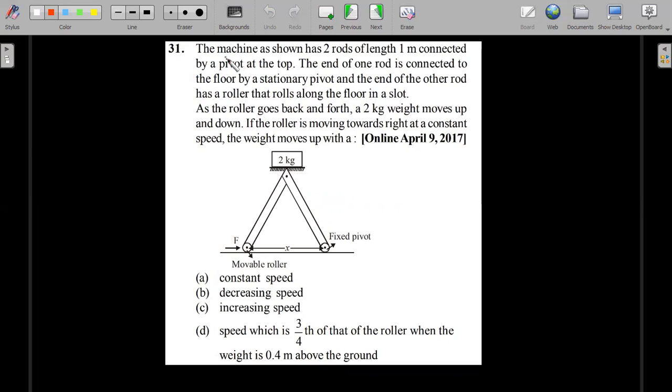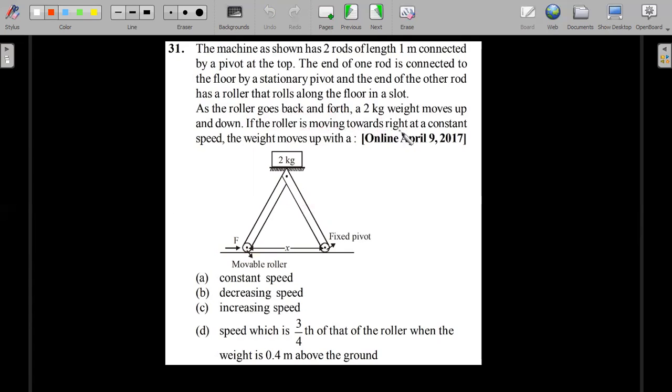So stay back. The machine as shown has two rods, length 1 meter, connected by a pivot at the top. The end of one rod is connected to the floor by a stationary pivot. So this is the fixed pivot, and the other end is connected to a roller that rolls along the floor in a slot. So slot means this cannot move up. It has to go straight like this. As the roller goes back and forth, that means this way, it will keep vibrating. The 2 kg weight moves up and down.